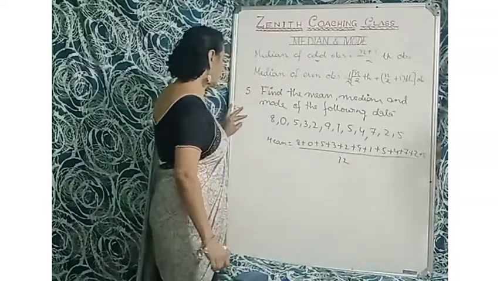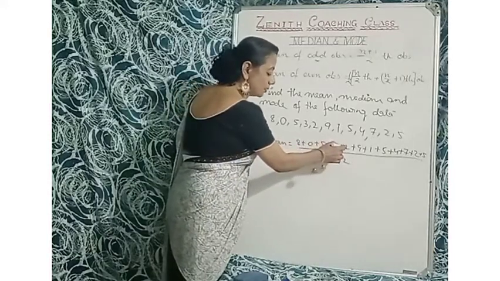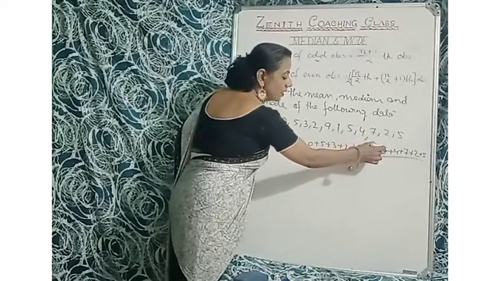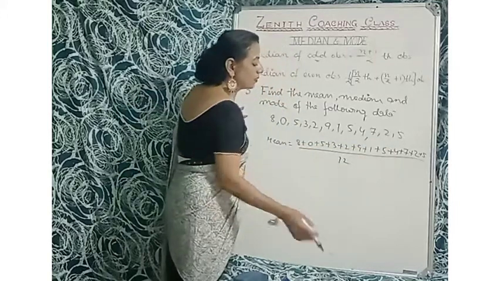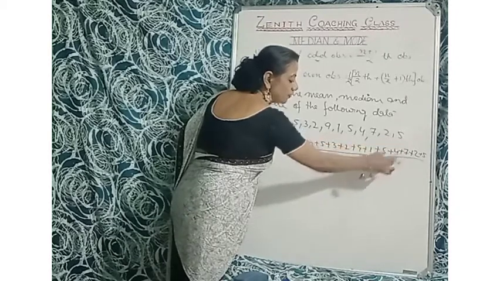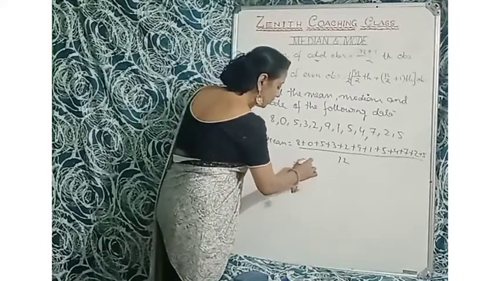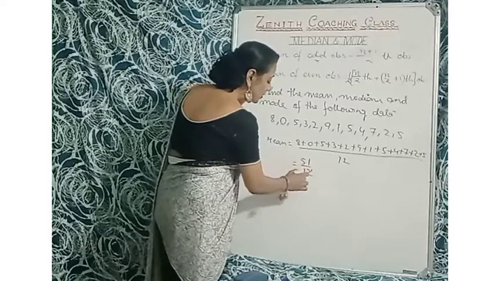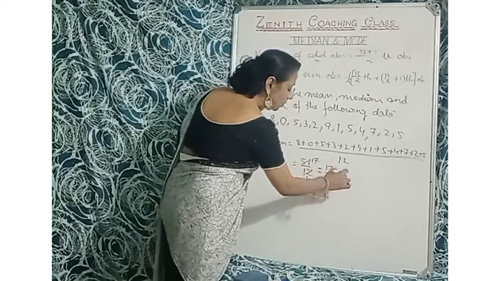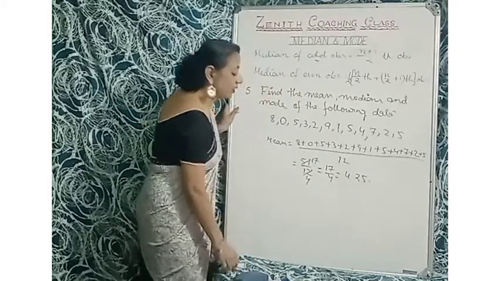So first we will do the sum: 8 plus 5 is 13, 13 plus 3 is 16, 16 plus 2 is 18, 18 plus 9 is 27, 28, 28 plus 5 is 33, 33 plus 4 is 37, then 7, 37 plus 7 is 40, 44, 44 plus 2 is 46, plus 5 is 51. So here the total is 51, and 51 by 12. So cut with 3, so 17 by 4, 4 fours are 16, so 16.25. Here is the mean.